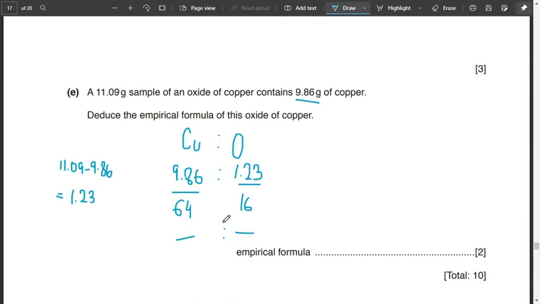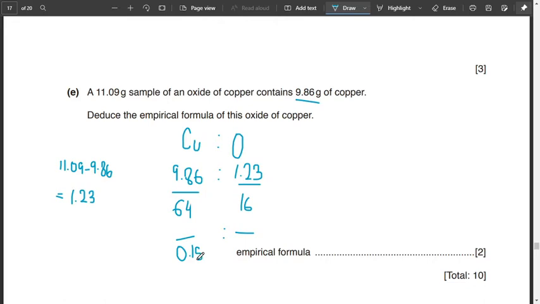So let's now calculate it. 9.86 upon 64 is equal to, let me calculate, 0.154, let's keep it 0.15.